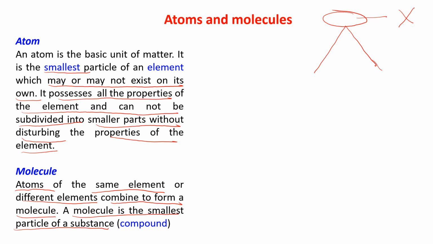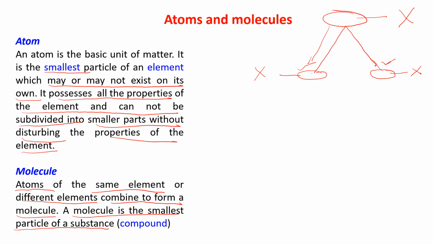As I am breaking it into two parts, I get two smaller parts of the same element, because I am breaking this X element. This part is also X element, and this is also X element, because I have taken them from this element only. So these two parts have all the properties of the element X.